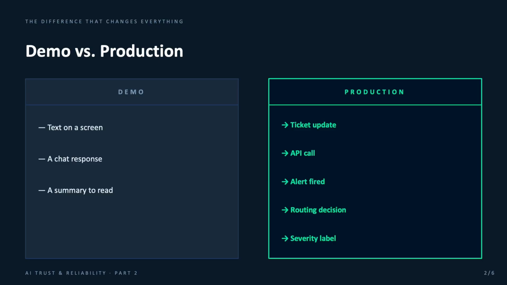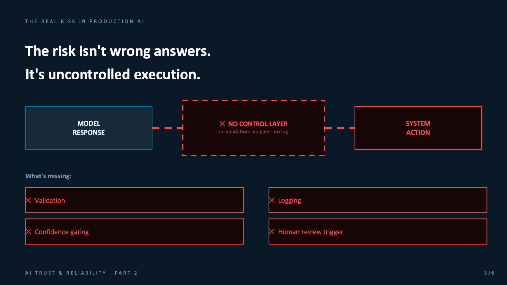But in production, that same output may connect to real workflows. It can update a support ticket, trigger an alert, route a case, assign a severity label, send a customer response, or call another system. So the standard becomes very different. The question is no longer only: did the model give a good answer? The better question is: what happens after the model gives that answer? That is where production risk begins. Because the risk is not just the output, the risk is what the system does next.